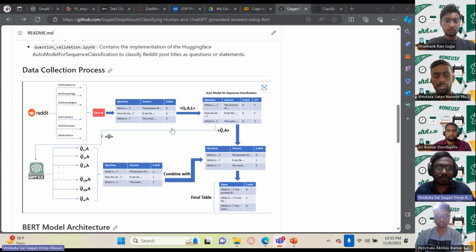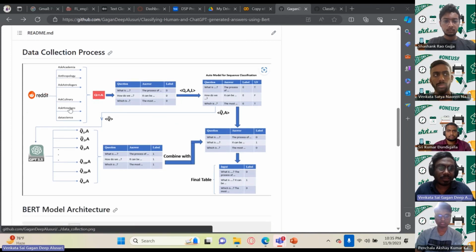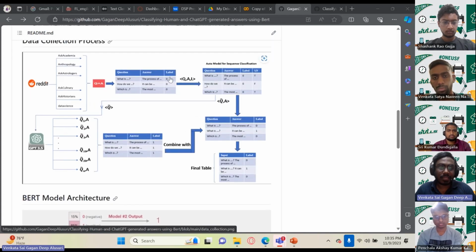Let's look at the data generation process that we employed. As you can see, we have a different set of subreddits from Reddit, and we collect a set of questions and top comments from these subreddits. And then we label them as zeros, implying that they are human generated. We also make sure whether these questions are statements or not by using a model from Hugging Face called AutoModelForSequenceClassification, which classifies the given questions as proper questions or statements.